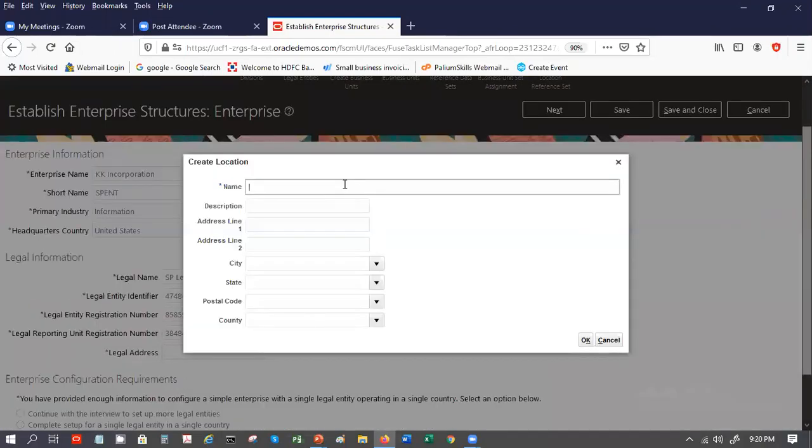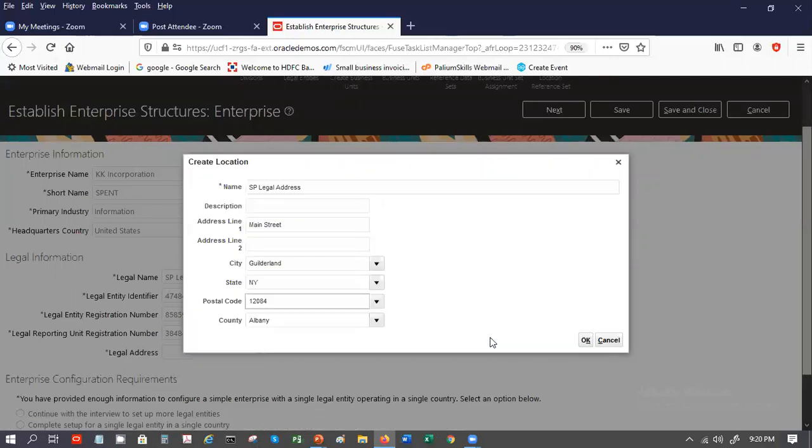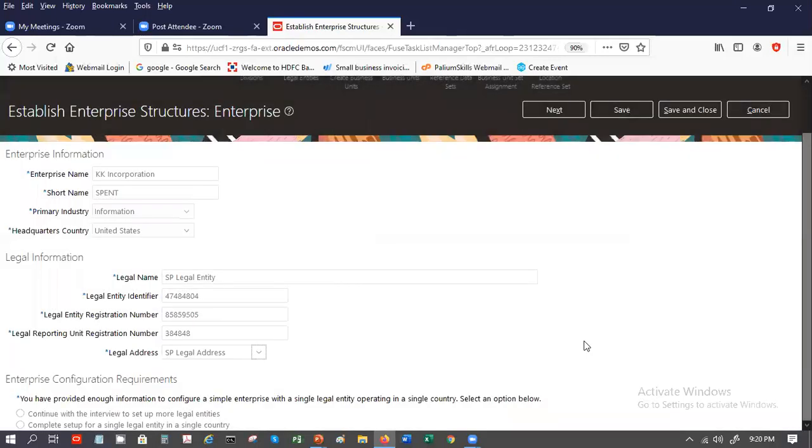Once you create, it will ask you for the name. Let's say SP legal address. This is the official address of the organization. If it is US, once you put in the zip code, the state, city and county get auto populated. They have a validation in that country, so these will be mapped. So this is the legal information that we enter.